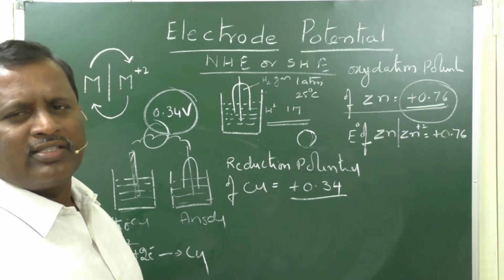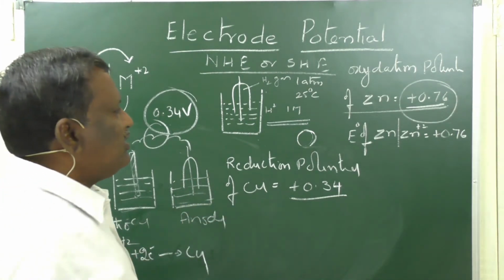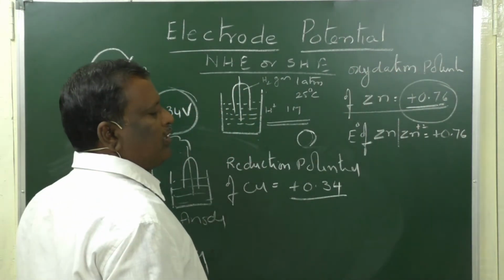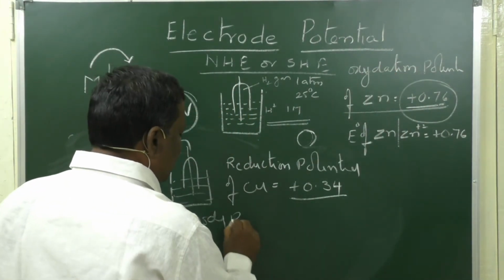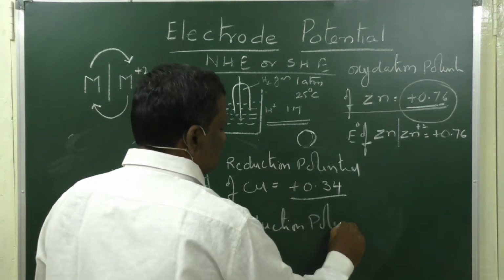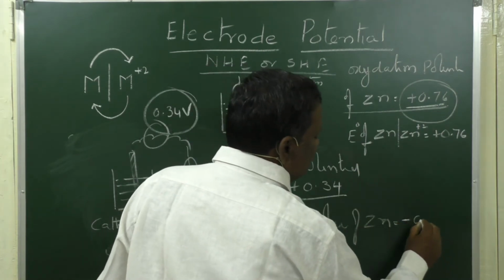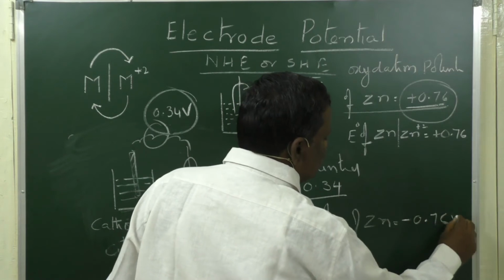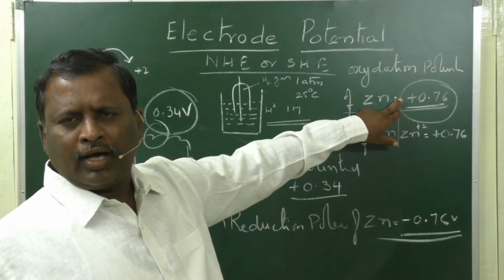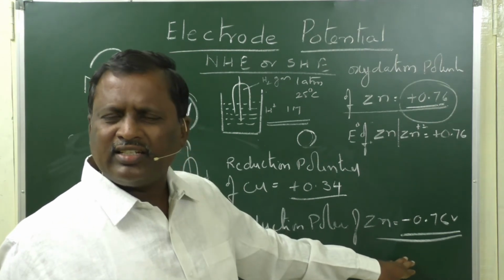Reduction potential is nothing but the opposite sign of oxidation potential. Here the oxidation potential of zinc is considered as plus 0.76. Therefore, the reduction potential of zinc is equal to minus 0.76 volts. Same way, when an oxidation potential is converted into reduction potential, the sign is changed.